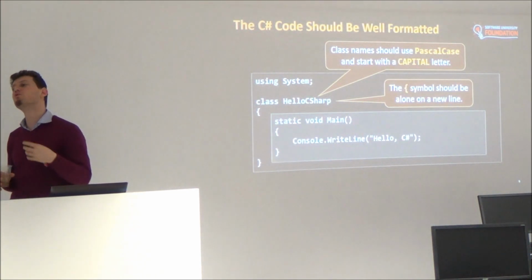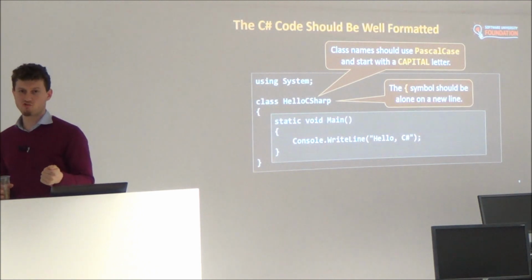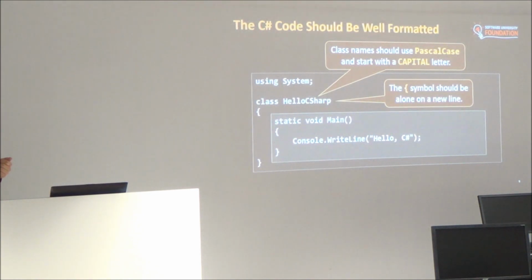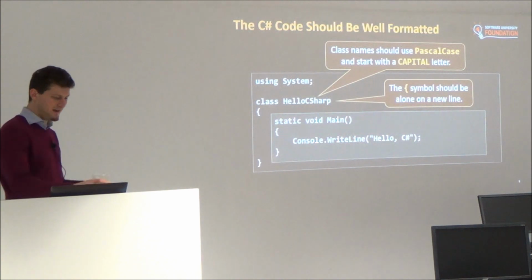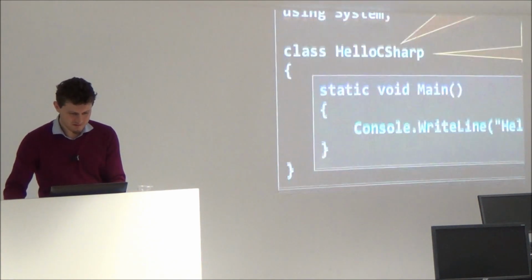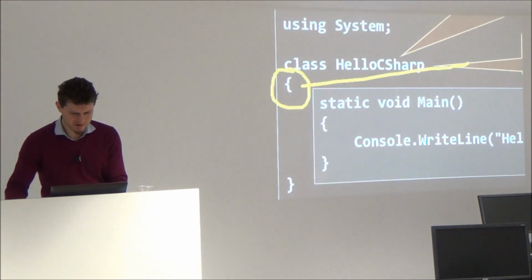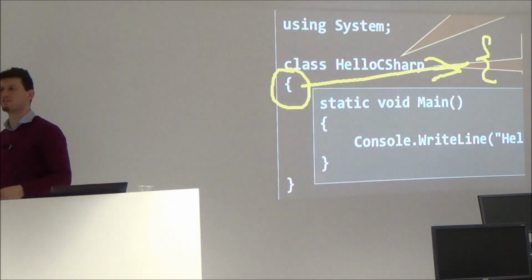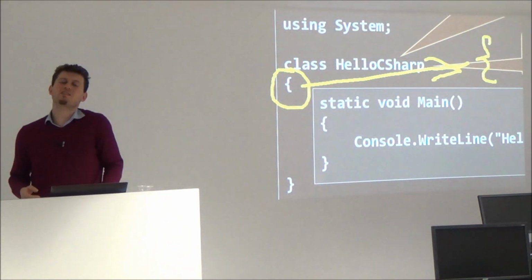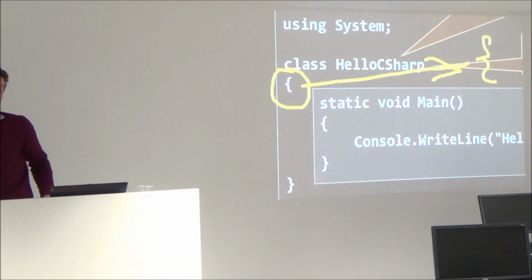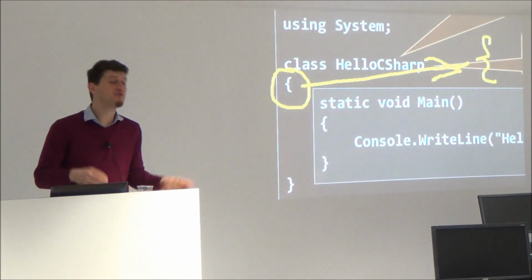Why do I say this? Because if you use other languages like Java and JavaScript, they will say, please move this bracket here. This is just a different style of formatting, and it's a big dispute between Java and C# developers about which is correct.